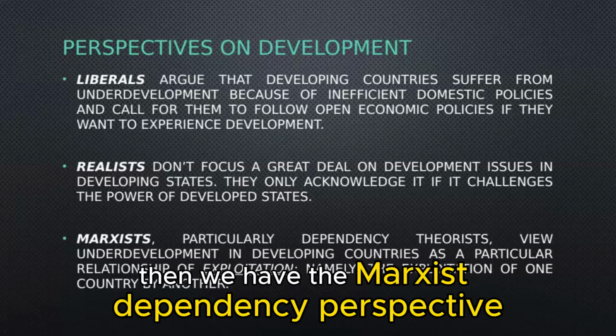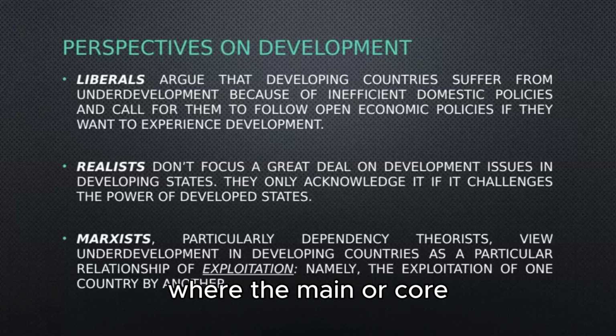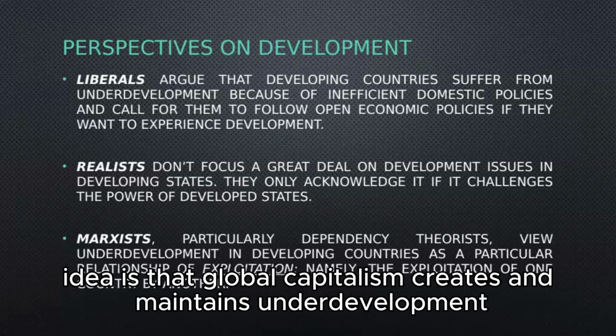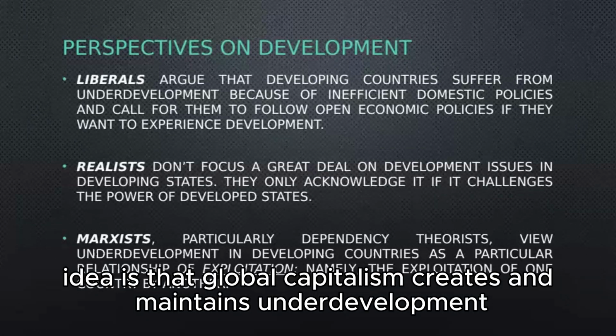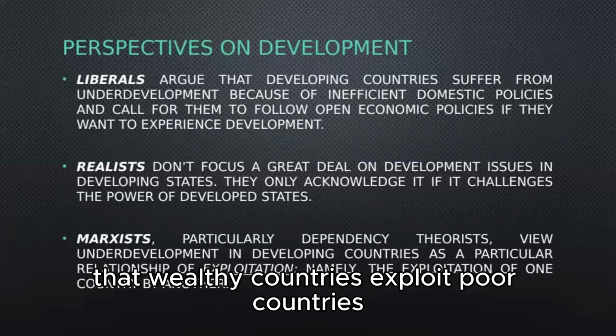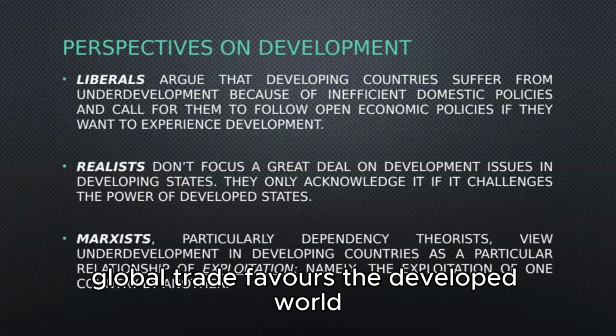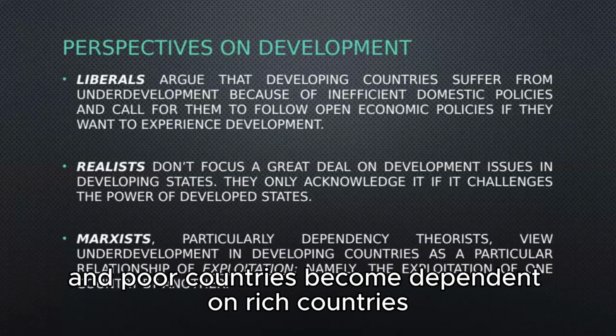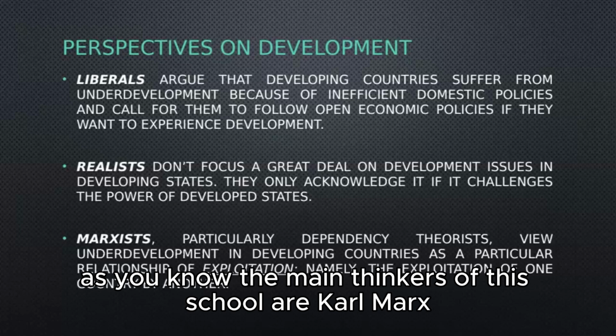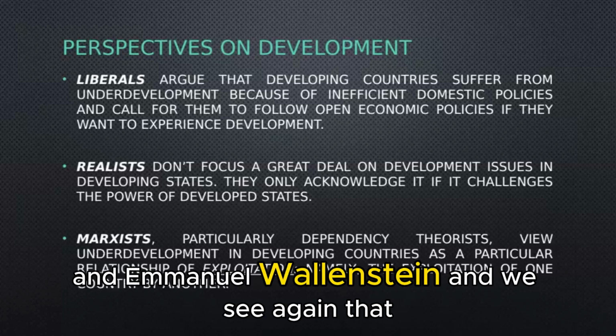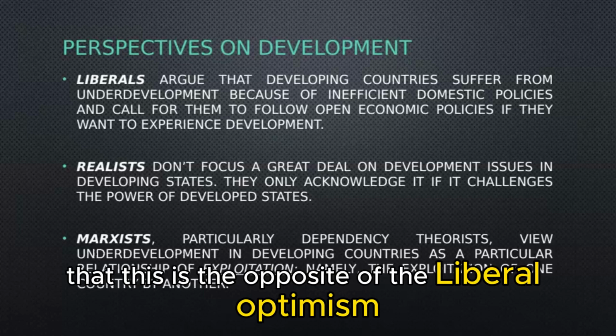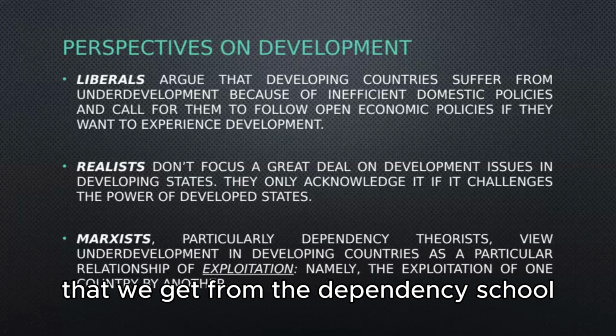Then we have the Marxist dependency perspective, where the core idea is that global capitalism creates and maintains underdevelopment. The main arguments include that wealthy countries exploit poorer countries, global trade favors the developed world, and poor countries become dependent on rich countries. As you know, the main thinkers of this school are Karl Marx and Immanuel Wallerstein. And we see that this is the opposite of the liberal optimism.